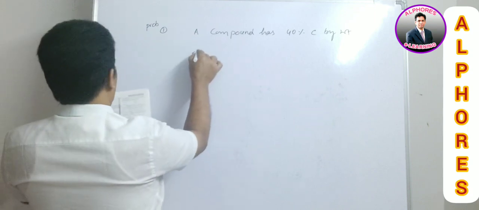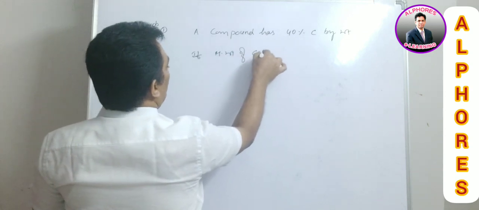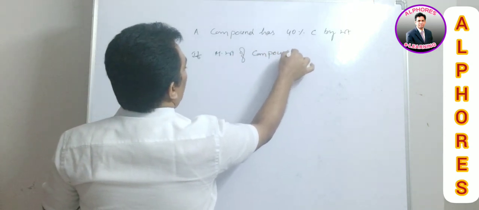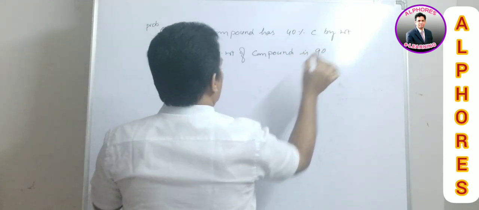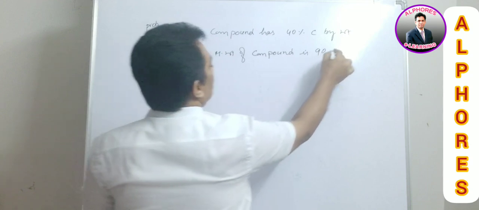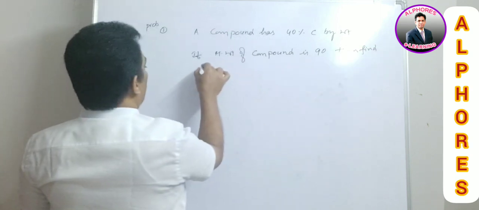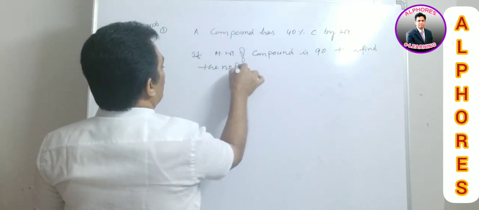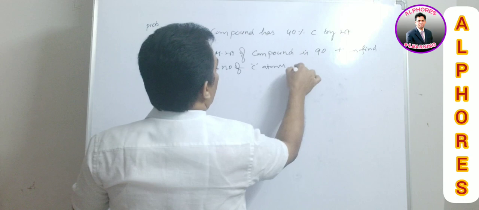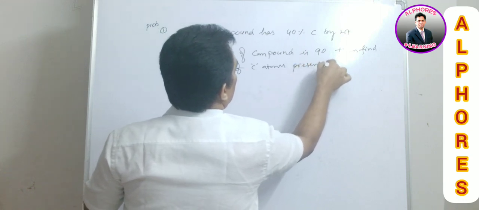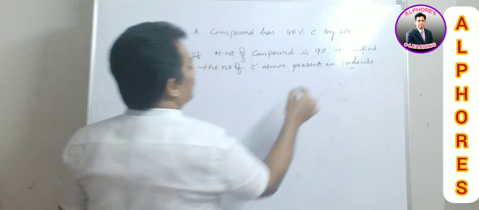If the molecular weight of the compound is 90, then find the number of carbon atoms present in one molecule. This is the question.